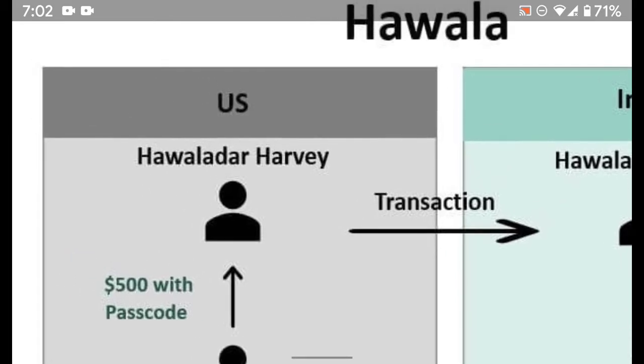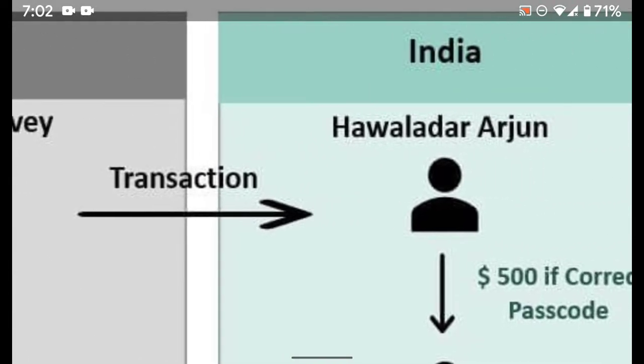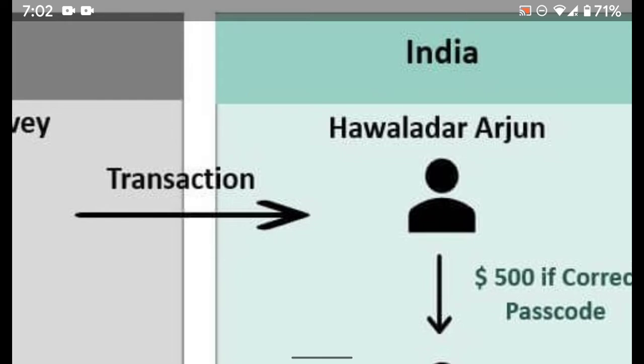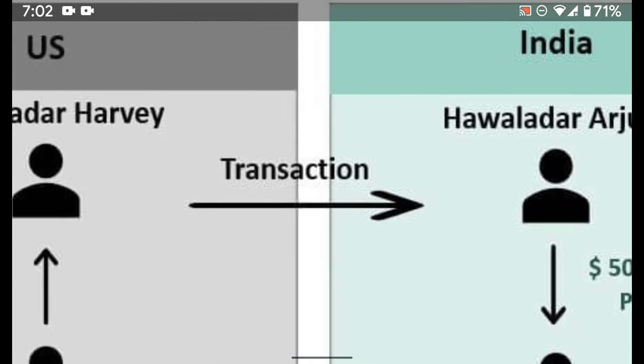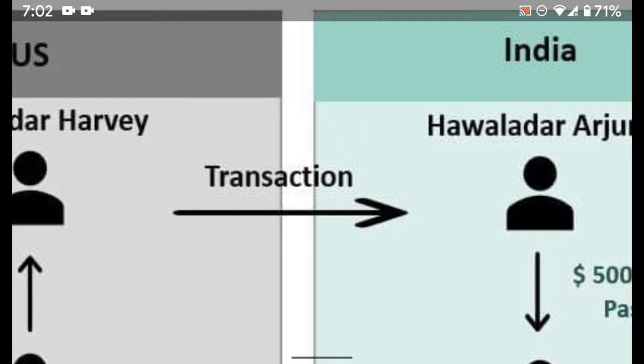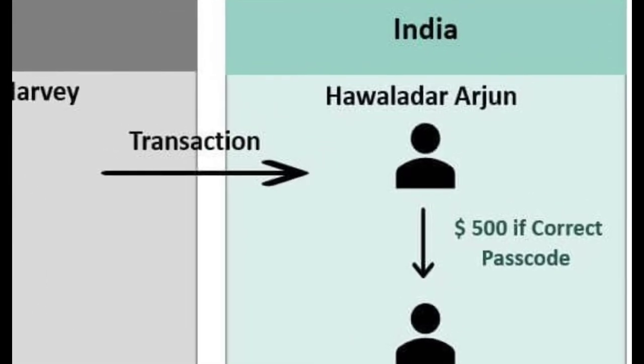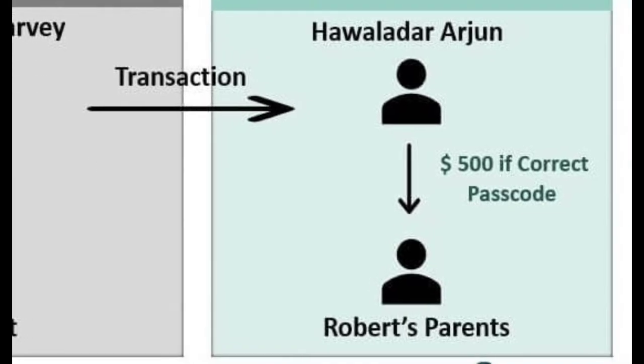Now, what the hawaladar in the US, Harvey, will do is that he will contact a trusted hawaladar back in India. Let's suppose his name is Arjun. Harvey will tell Arjun that please pay $500 to Robert's parents, and he will also tell Arjun the passcode. So now the hawaladar in India, that is Arjun, knows the passcode, and he knows that he has to transfer $500 to Robert's parents.